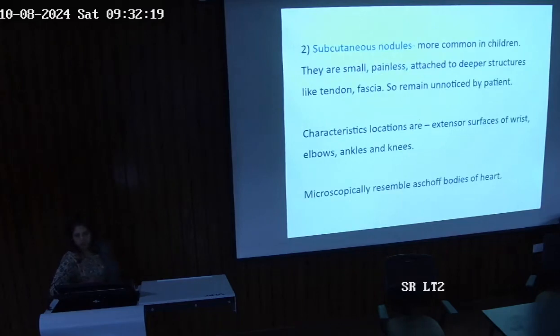What are subcutaneous nodules? This is also seen in this. It's more common in adults. They are small, painless lesions attached to deeper structures of the subcutaneous tissue like the tendon and the fascia, but they remain unnoticed by the patient most of the time, and characteristic locations are extensor surfaces of the wrist, elbow, ankles and knees. Microscopically, what do we see? If we do a biopsy of this, we will see Aschoff bodies like in the heart.